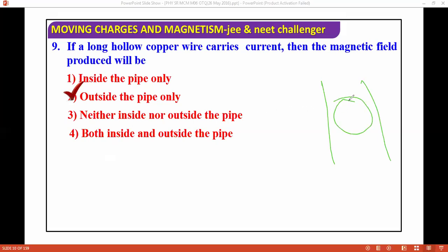If you apply Ampere's circuital law, there is no current inside it. So the magnetic field inside the hollow copper wire will be zero.